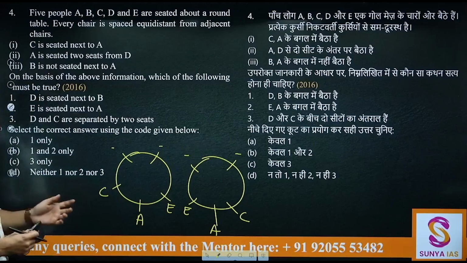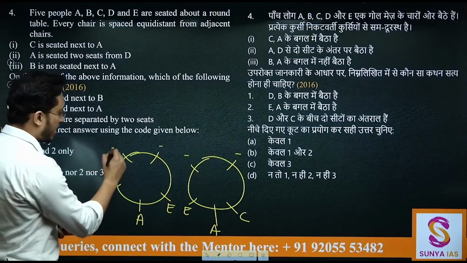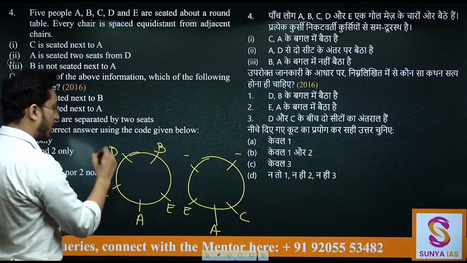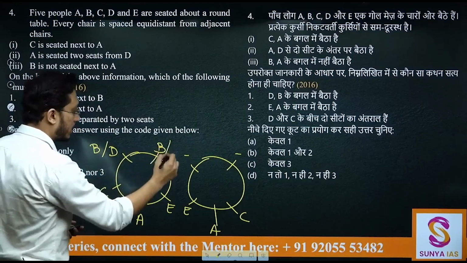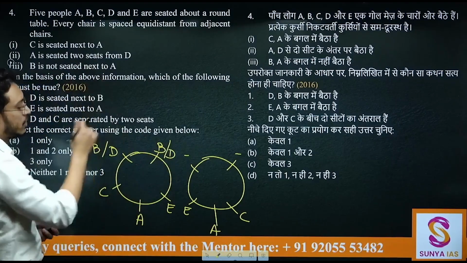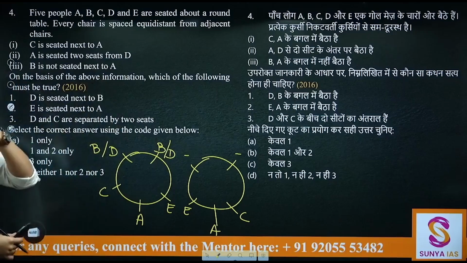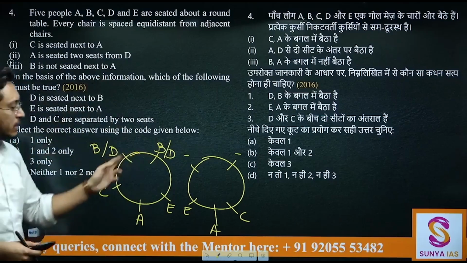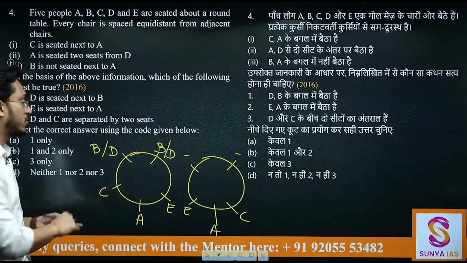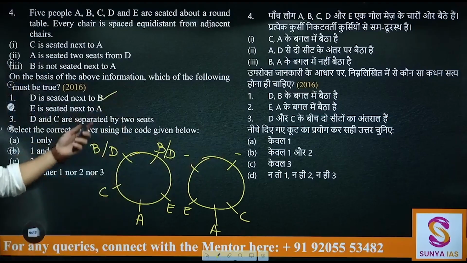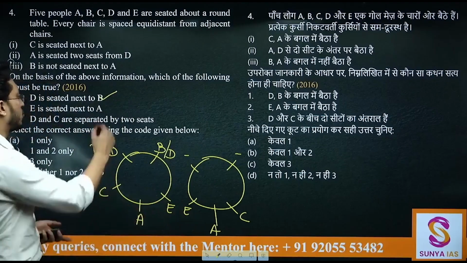Basically what you have is you can have D here, B here, or it can be opposite also, B here, D here. This can satisfy all the criteria यहाँ पर. D is seated next to B. Yes, D is seated next to B. दोनों cases में D is seated next to B. E is seated next to A. Yes, E is seated next to A.